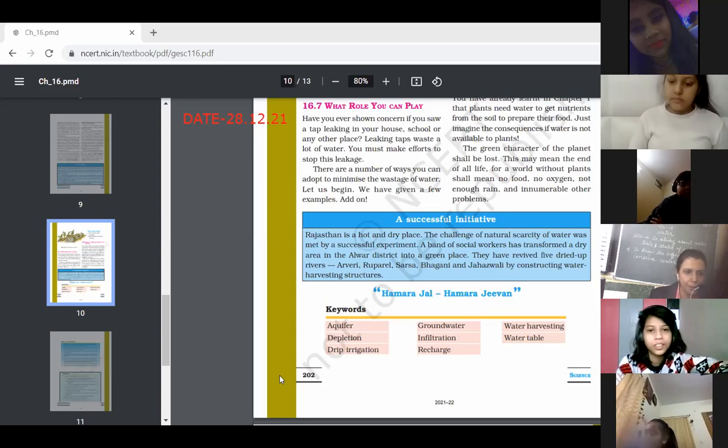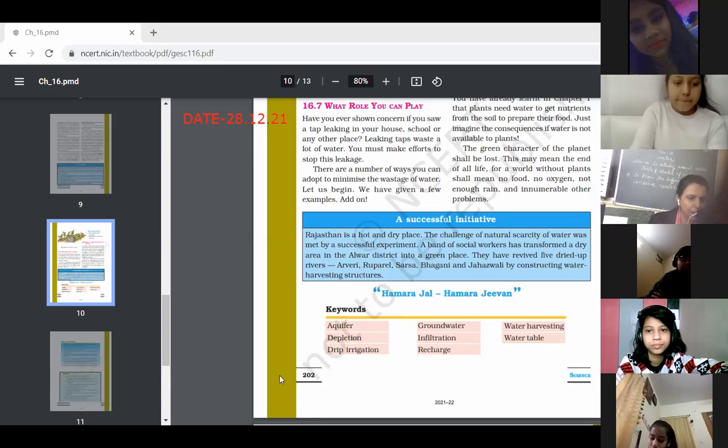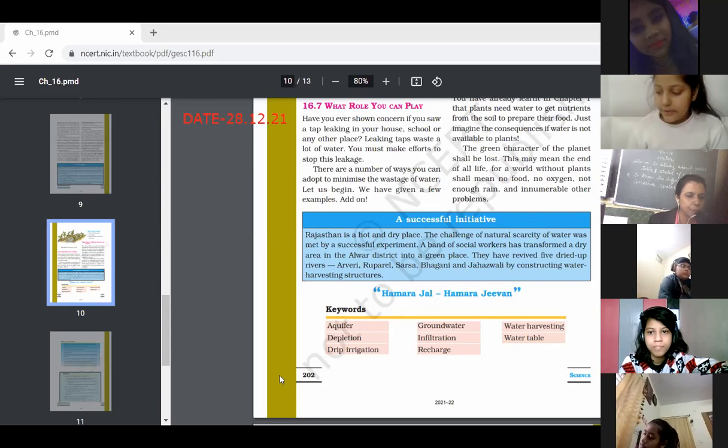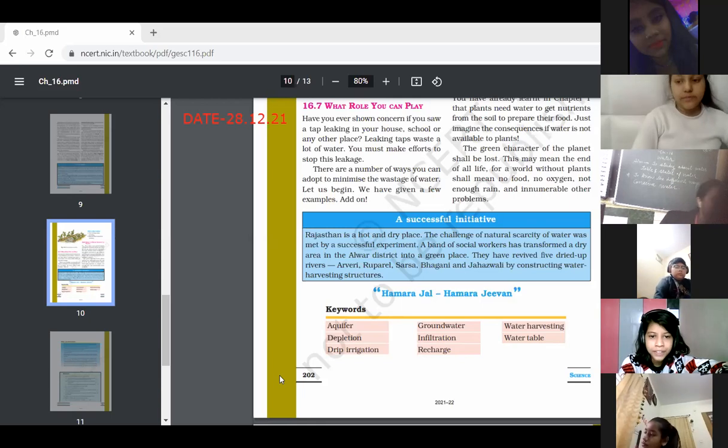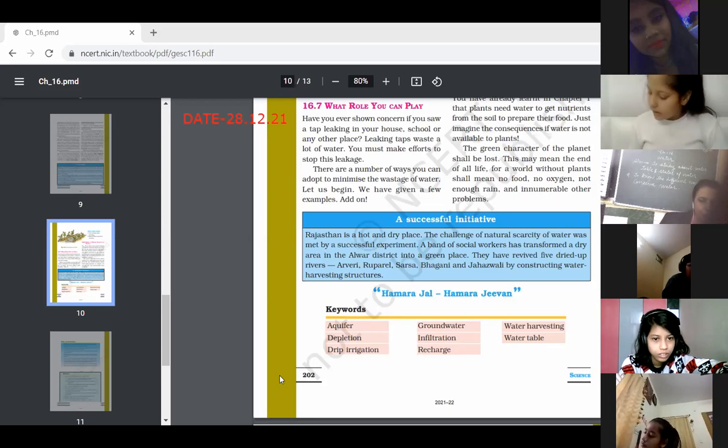groundwater. Yes, Anya Jain. The water that seeps into the earth gets collected between the layers of rocks and is found below the water table is called groundwater. Okay. Can you tell the page number? Yes, ma'am, 199. Page number 199, groundwater. It is also on 197, but you can write down 199 as well. The water which is present under the surface of the earth is known as groundwater. Next is